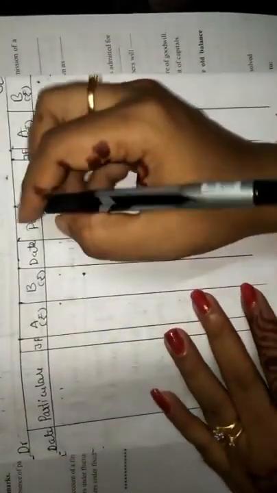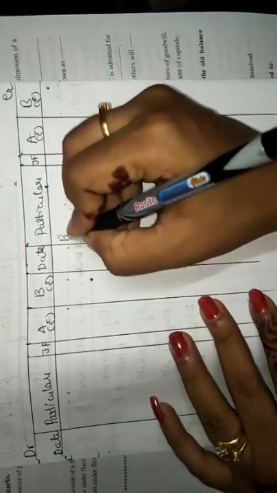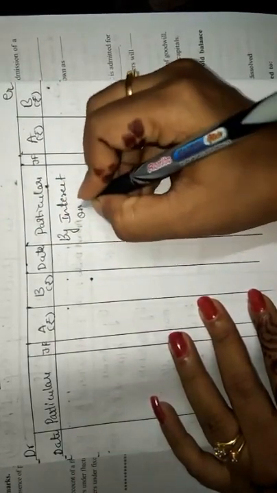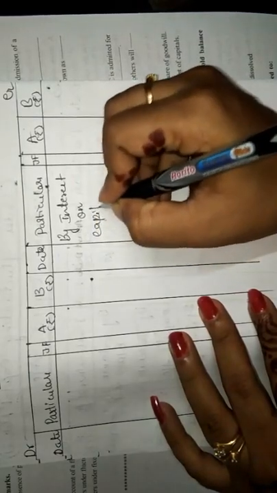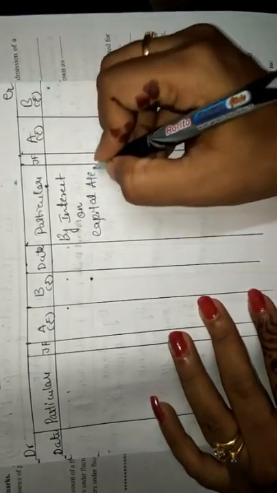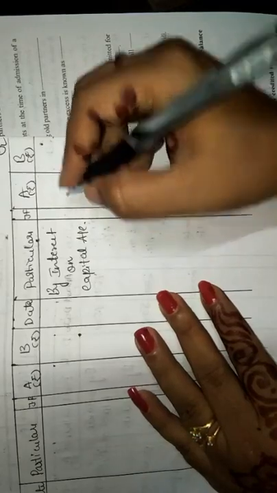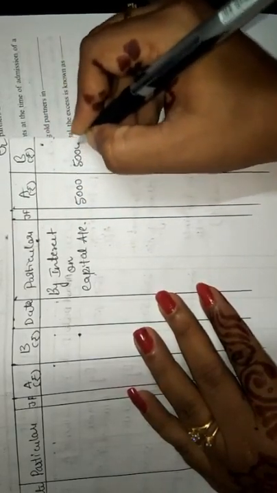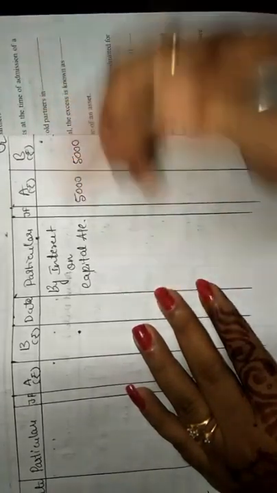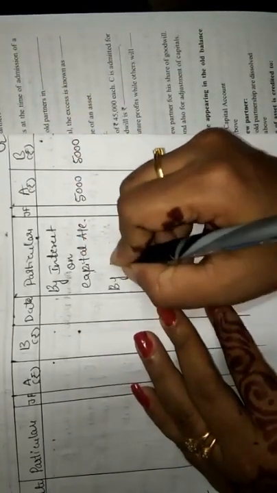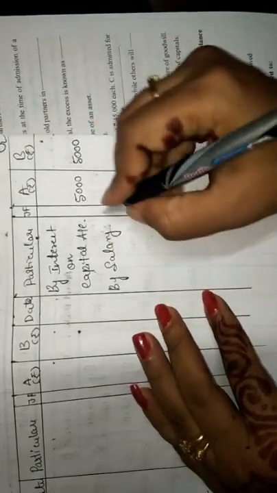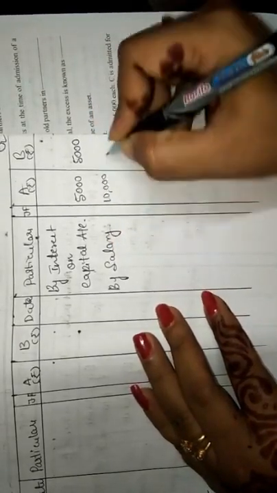Here I will take the first one as by interest on capital account. Interest on capital I will consider as 5,000, on to both the partners. Next I will take down by salary. Salary I will consider as 10,000.